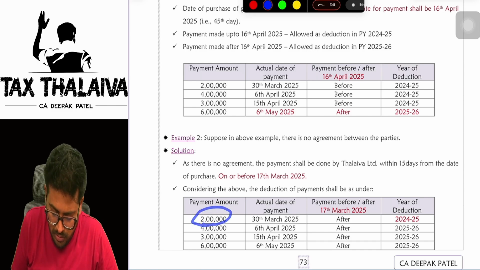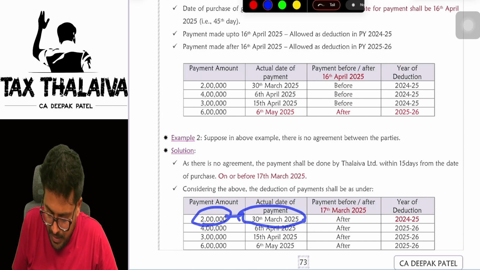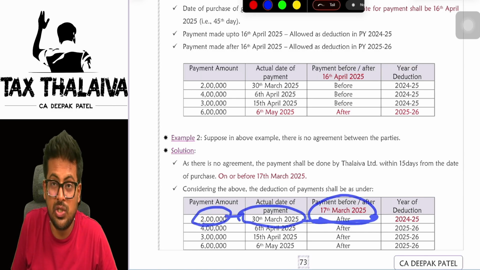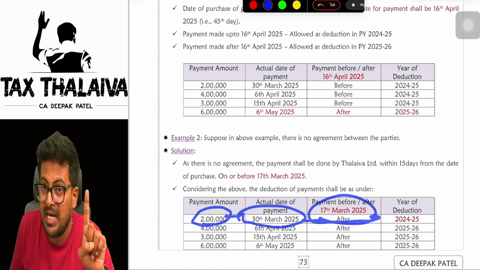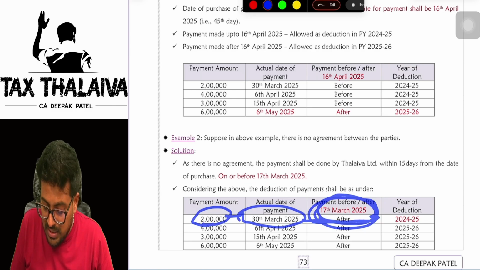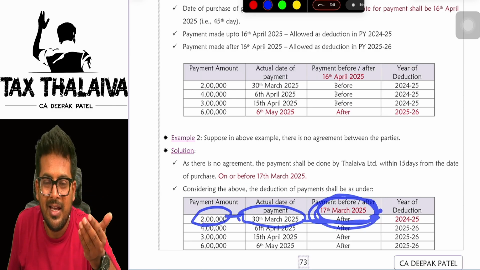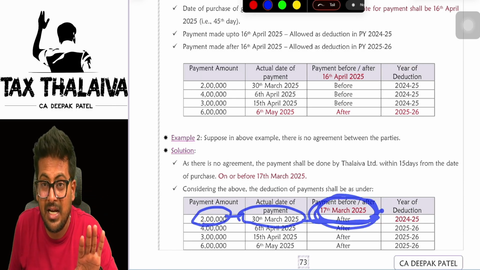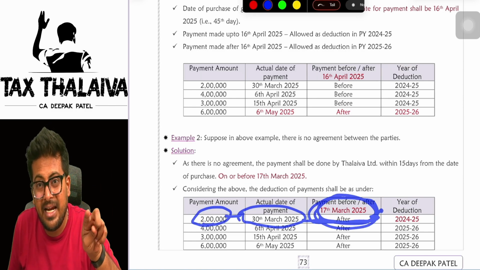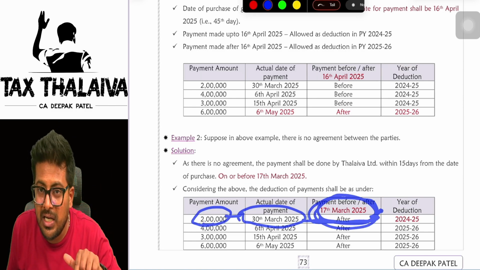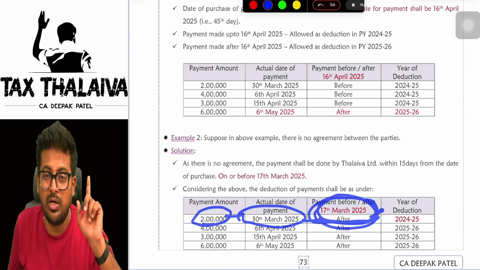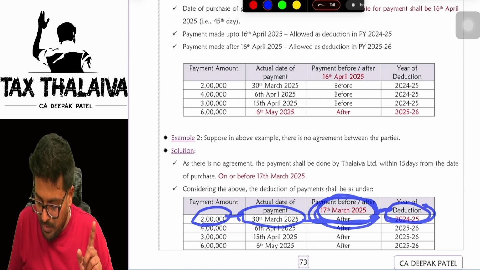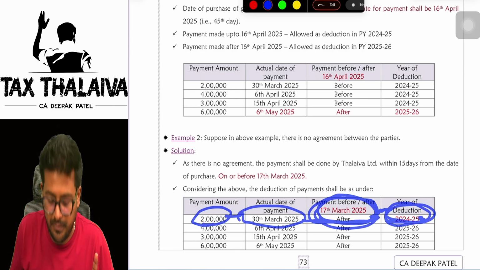See, 2 lakhs of amount, actual payment date received by MSC was 30th March, but it was supposed to be received before 17th March. Has it been received? No. Means the payment is delayed. But the payment is done on what? 17th of March. Though it is delayed, the payment is made during which financial year? 24-25. Yes or no? Before 31st of March 25 itself it is made. So the deduction is available in 24-25 financial year.